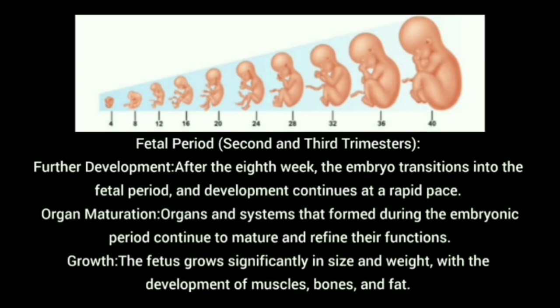In this fetal period, the organs formed in the embryonic period mature and do their functions. Next, growth. The fetus grows significantly in size and weight with the development of muscle, bone, and fat in the fetal period. Next, movement.